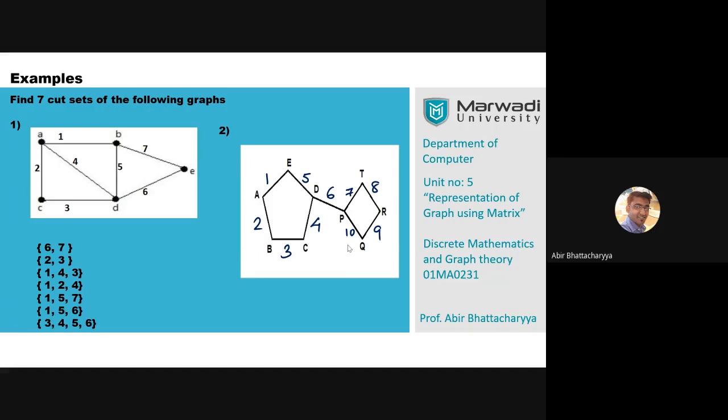So this is a very interesting graph. In this graph, there is no cut set present with 3 edges. We can ask that type of question in examination, to find a 3-edge cut set. We can ask you to find the cut set which has 3 elements. Find the cut set which has 4 elements in this graph. Find the cut set which has 2 elements. Okay. All right. Hope you get it. Let's proceed further.